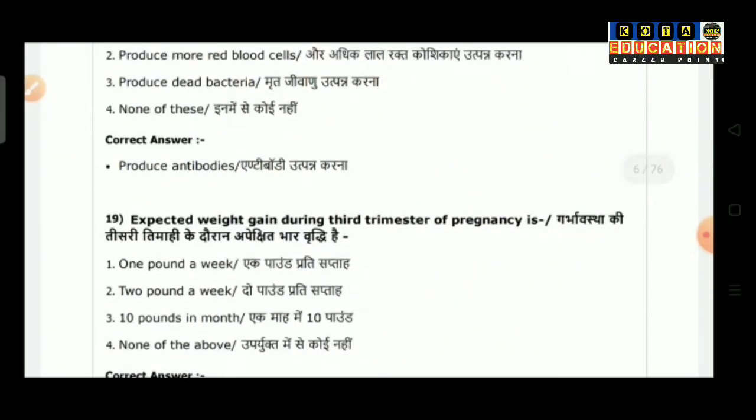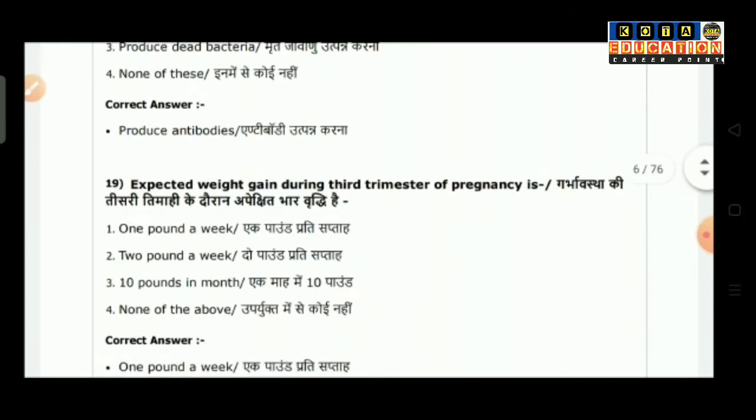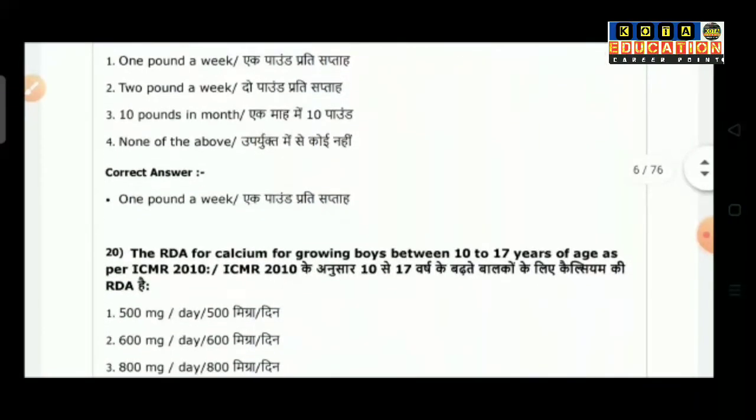Question number 19 is expected weight gain during third trimester of pregnancy is: option 1 is 1 pound a week. Option 2, 2 pounds a week. Option 3, 10 pounds in a month. Option 4 is none of the above. So the correct answer is 1 pound a week.